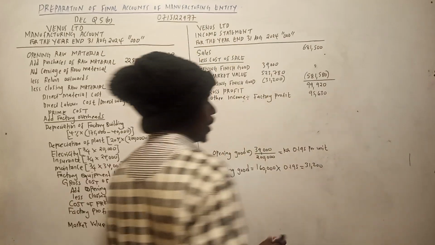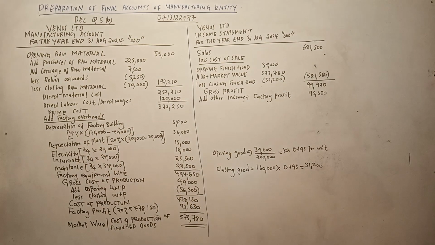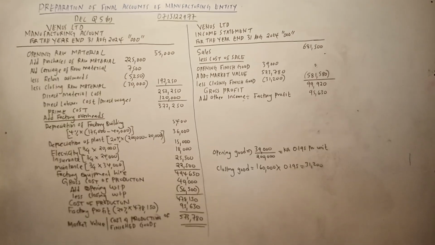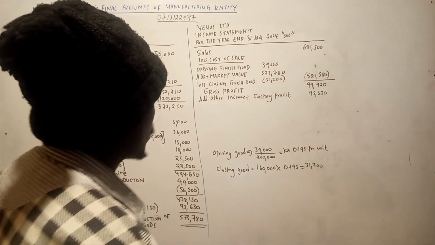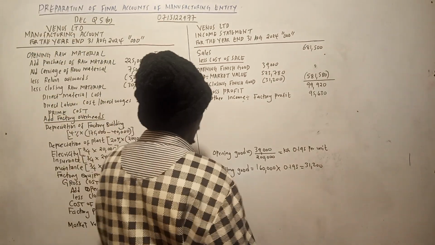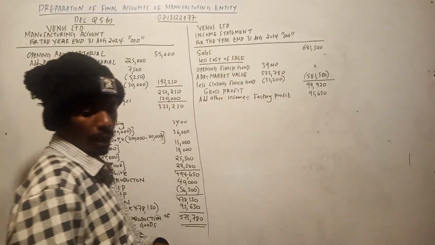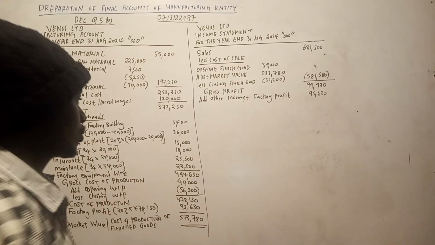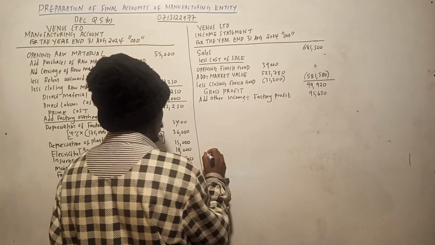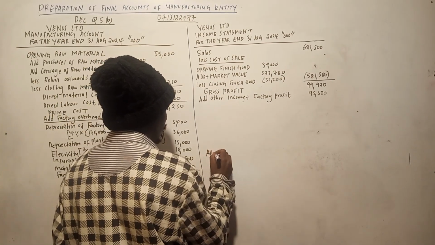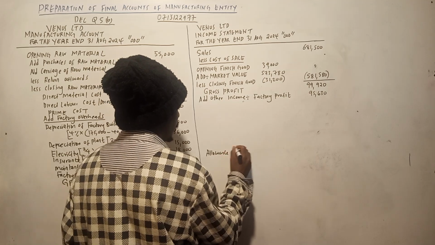Then we need to do a working for the allowance for doubtful bad debts, so that we see if we have an increase or a decrease. So let's do a working for that one, so that we know if we have an income or an expense. So remember, an increase is an income, a decrease is an expense. So let us start with the allowance in the trial balance.